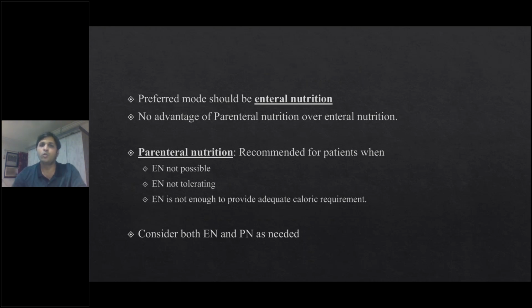So what type of nutrition is to be given? Whenever feasible, the preferred choice is always enteral nutrition. And in enteral nutrition, the preferred choice is definitely oral nutrition over tube feeding. If a patient is on an OPD basis, you can explain to them, or assess, what their exact oral nutrition intake is. If the oral nutrition intake is up to the mark, that is an energy requirement of at least 20 kilocalories per kilogram, or protein intake of approximately 1 gram per kilogram, then you can ask them to continue the same nutrition and build them up over a period of 7 to 10 days.